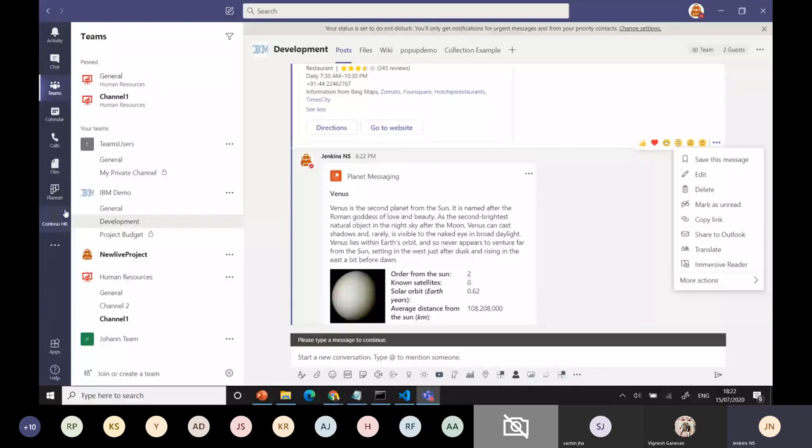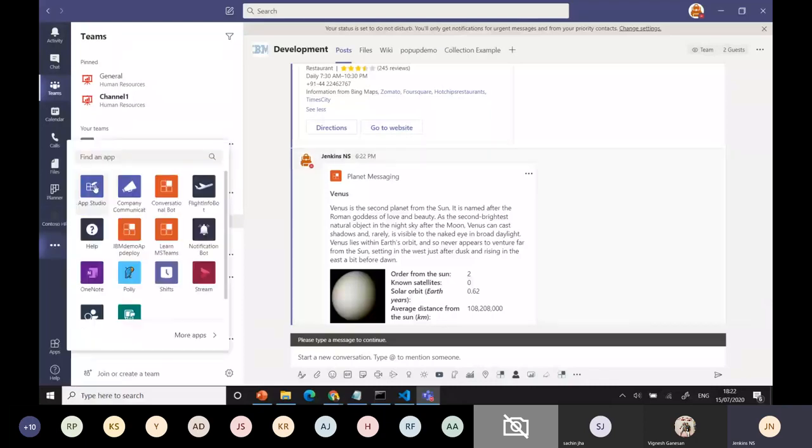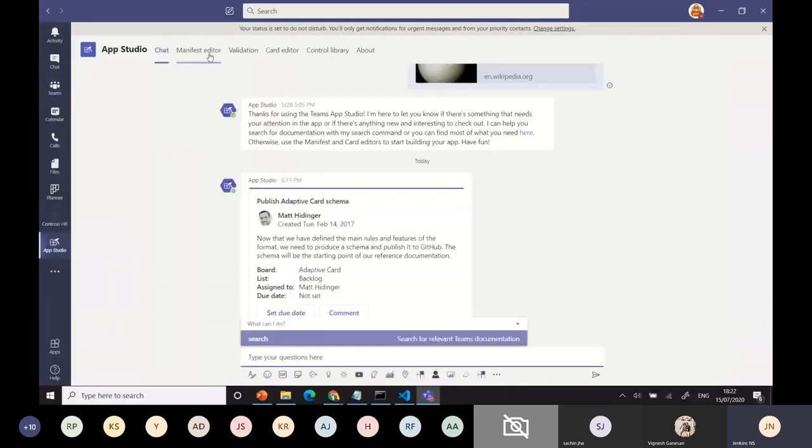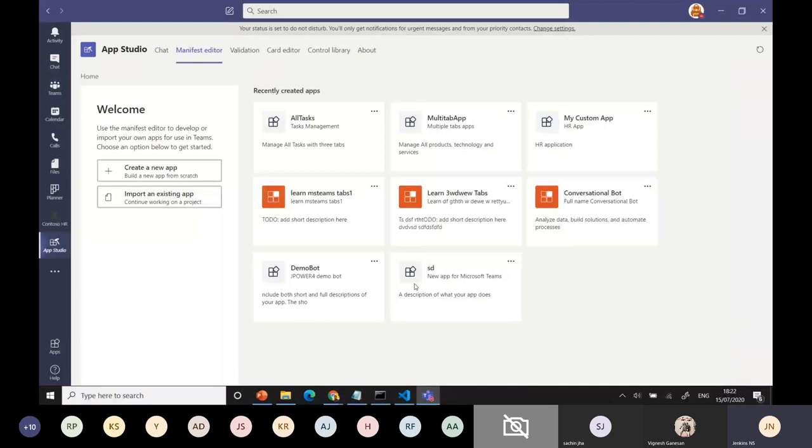Okay. Now I'm going to show you how to create a manifest app. Okay. First, go here, manifest editor. This is the first scenario, when you don't have any option to. But for example, I'm creating an application using .NET or any Node. Then I go and create a Node.